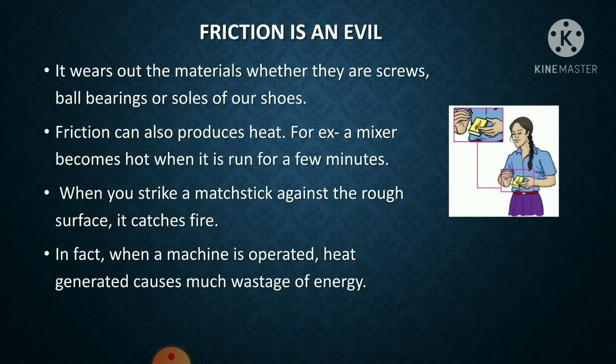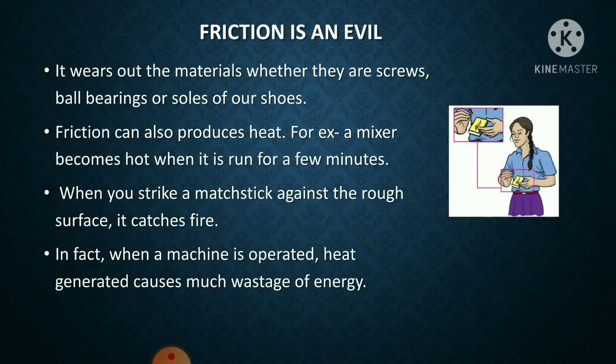Another example of this is that when you run a mixer, it becomes hot. It happens because friction is produced in the mixer and the friction produces the heat. When you strike a matchstick against a rough surface, it catches fire.